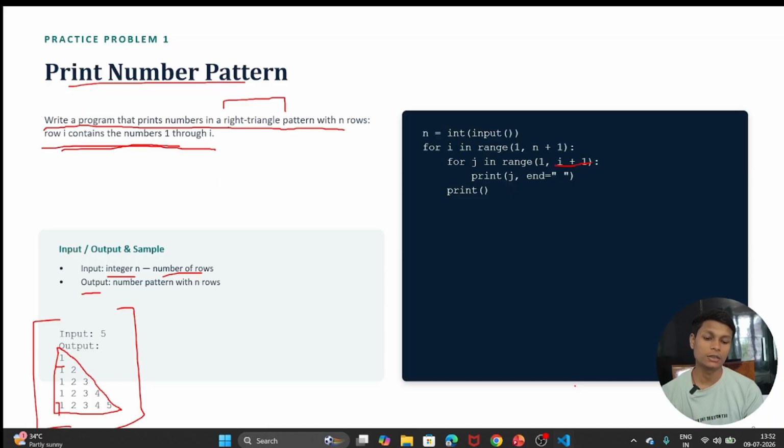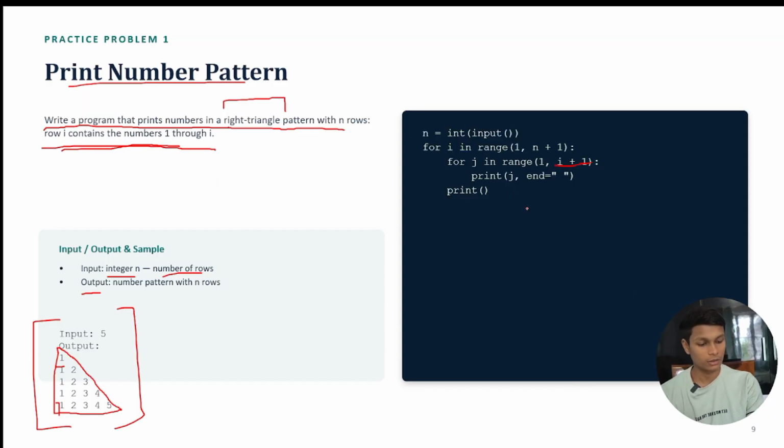So let's see how this will be written in the PPT, how it will work in the PPT. Okay, so here you can see that n equal to integer input was there. We are going with input. After that we are going for i in range, we start i with 1 and go till n plus 1, because we want the value till n.